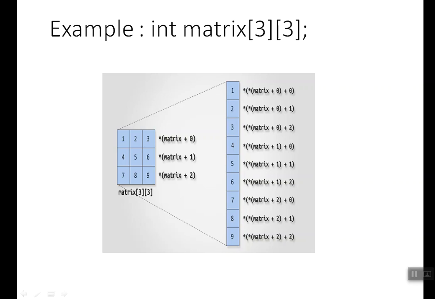This is matrix is nothing but the beginning address, right? So plus 0 is a row. So a matrix plus 0 plus 0. This is for column. This is for row, right? Again, what about this? This complete things are matrix plus 1. In that 0 1 2. This complete row is nothing but matrix plus 2 plus 0 plus 1 and plus 2, right?